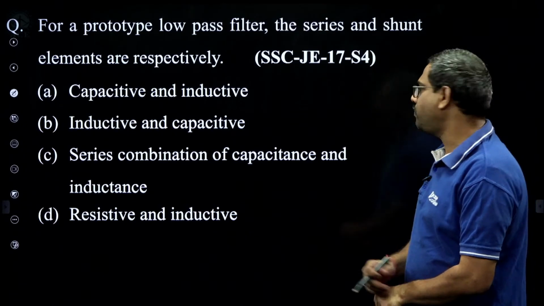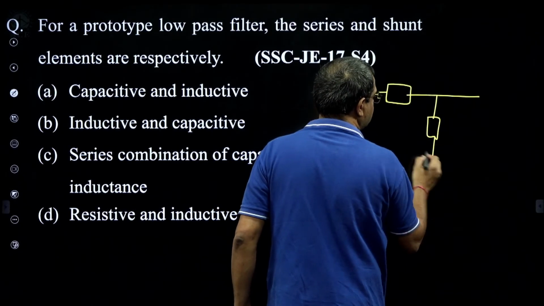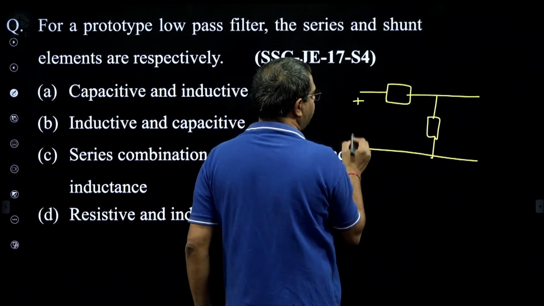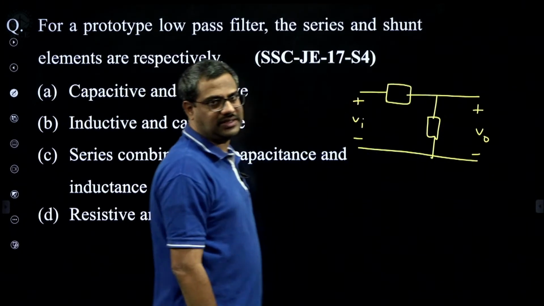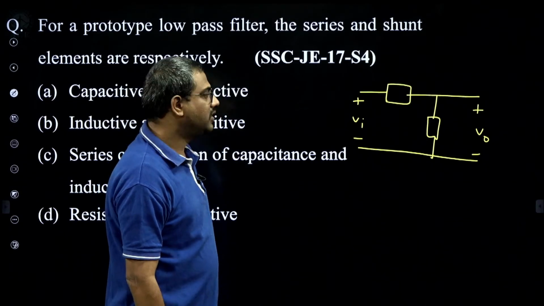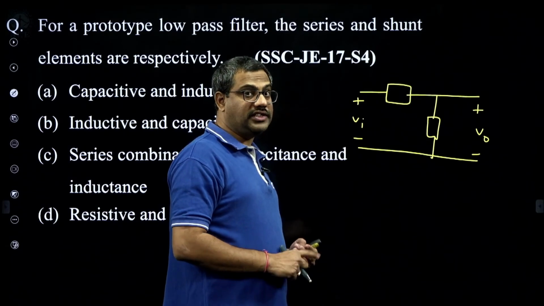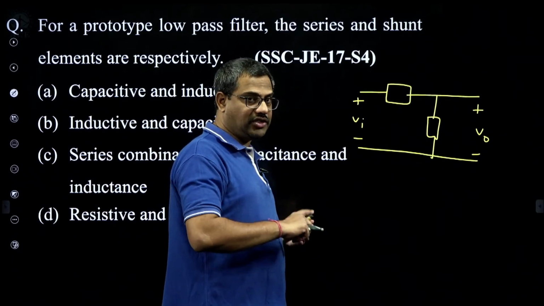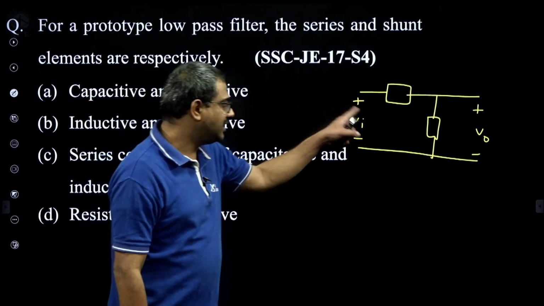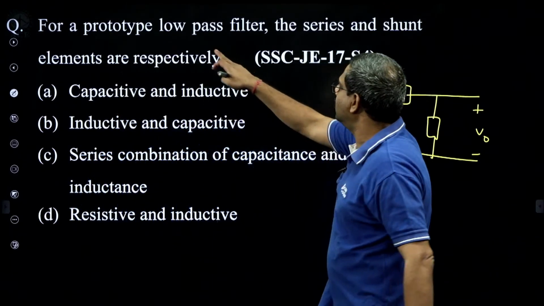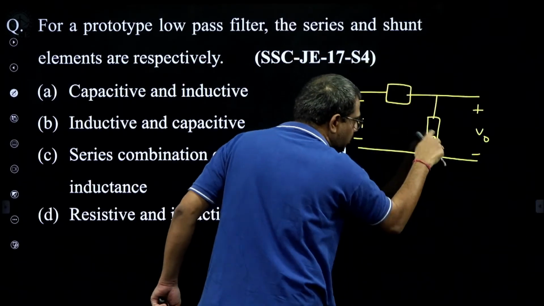Then the next question: in a prototype low pass filter, the series and shunt elements are dash. See, he said it is a prototype low pass filter. Now the filter has a series and shunt element, and this is Vi and this is Vo. A low pass filter should allow low frequencies. That means at 0 frequency output should come, at infinite frequency output should be 0. See, this is called the series element, this is the shunt element.